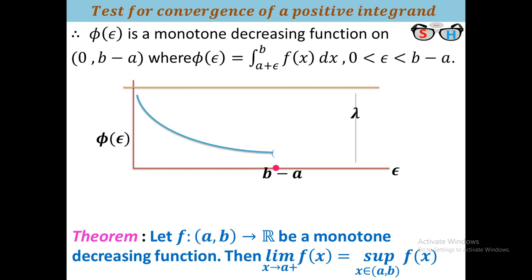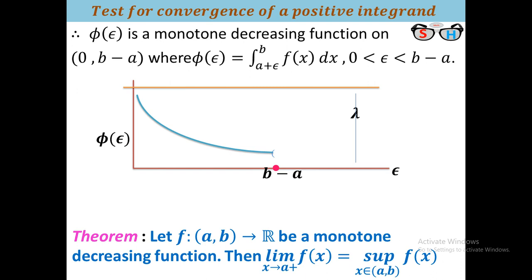I mean that this increases in that portion. If epsilon decreases, then phi will increase. If epsilon is increased, then phi will be decreased, because the function is a decreasing function.